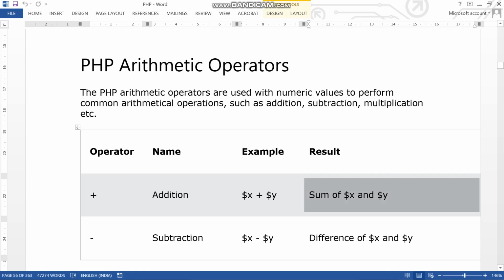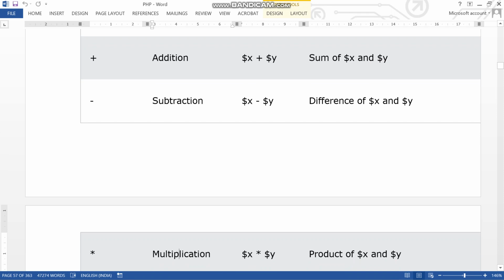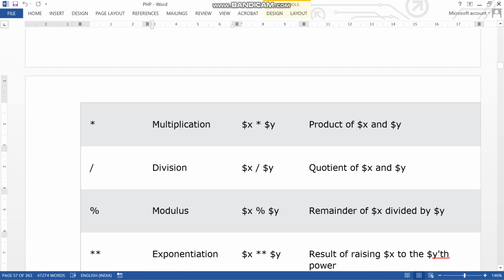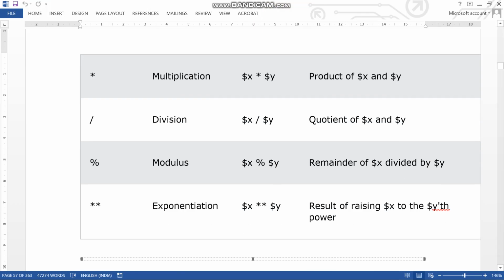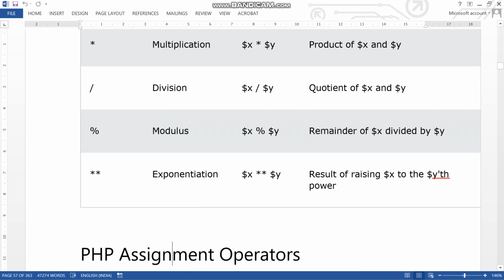In the same way everything comes here: minus, multiplication, which is the star, division. All of these were in mathematics. Then remainder and exponential.